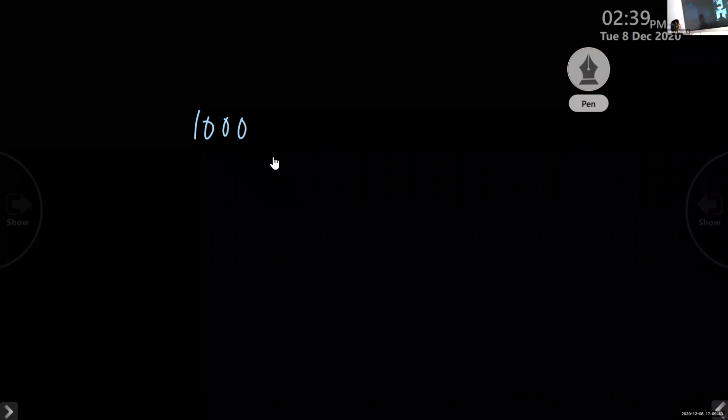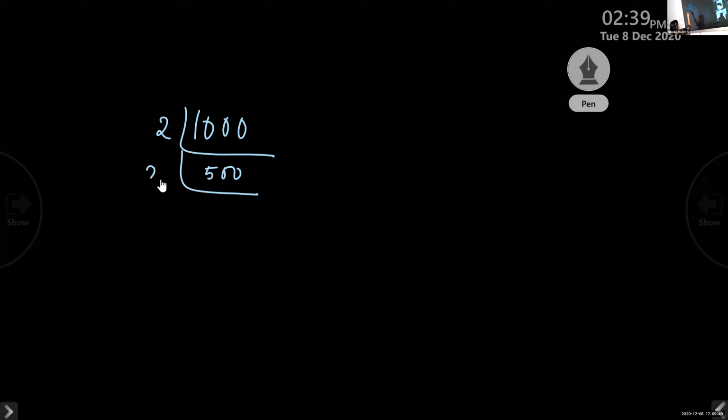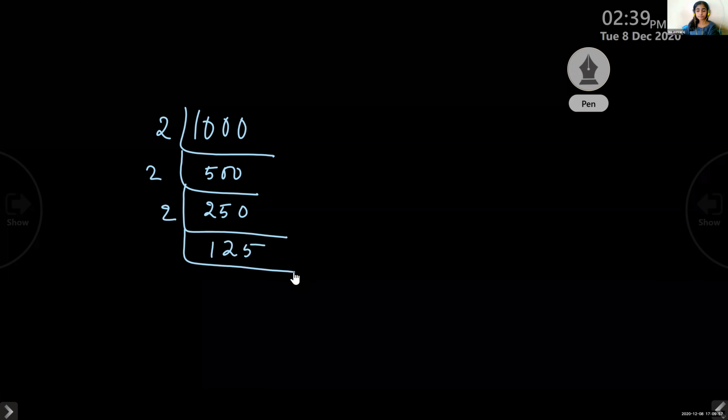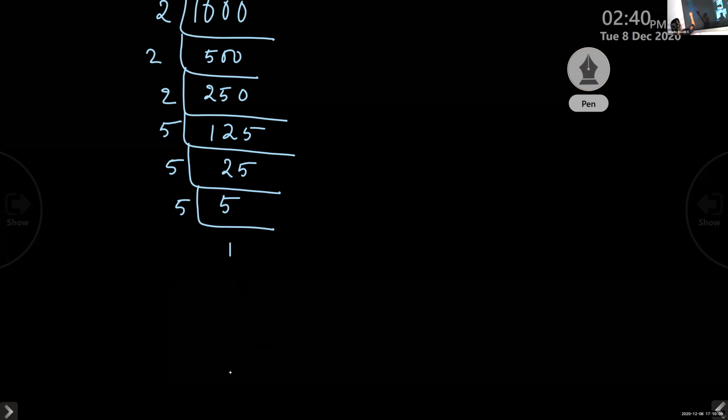What did you take first? 2. Very good. 1000 by 2 is 500. Then again 2, 250. Again 2, 125. Now you took 5, 25. Then again 5, 5. Again 5, 1. So we get 2 cube into 5 cube.